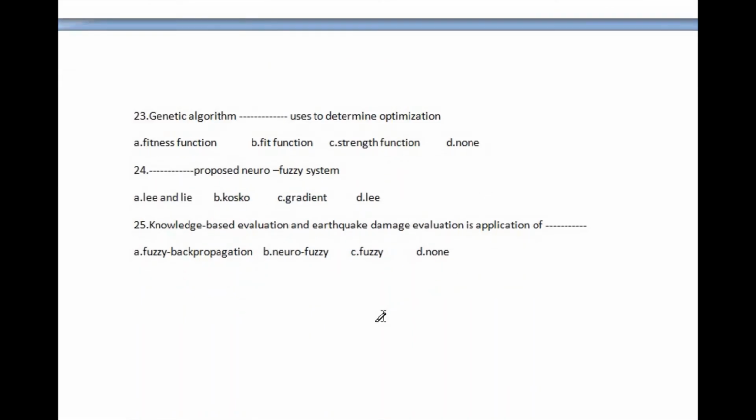Let's go for question number 23. Question number 23: in a genetic algorithm, blank space is used to determine optimization. The first option is fitness function, second is fit function, third is strength function, and last is none. The right answer of this question is the first option, fitness function. This is the right answer of question number 23.